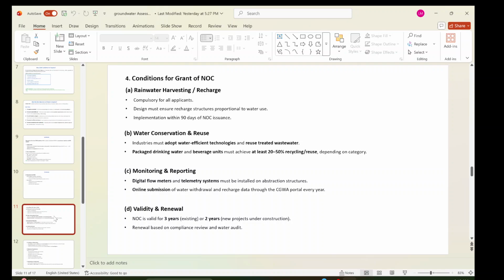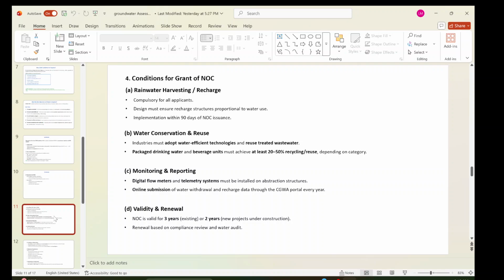Fourth is the conditions for grant of NOC, like rainwater harvesting and recharge. This is compulsory for all. The design must ensure a recharge structure proportional to water use, because lots of rains are happening. So how to recharge the groundwater? There are techniques. They have to do that. Implementation within 90 days of NOC. Once they get the NOC, then within 90 days they have to install these things.